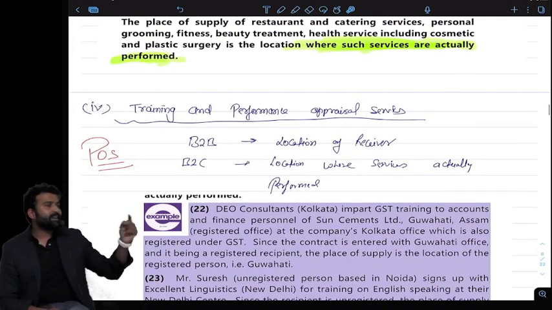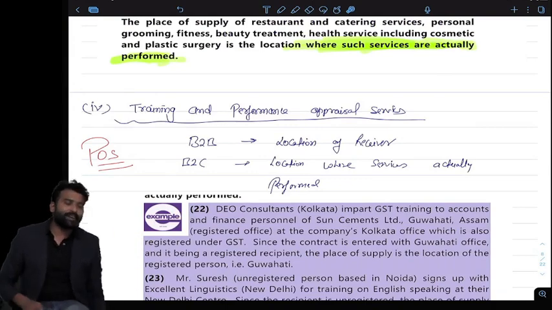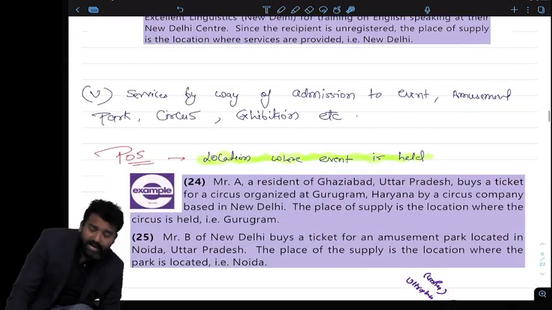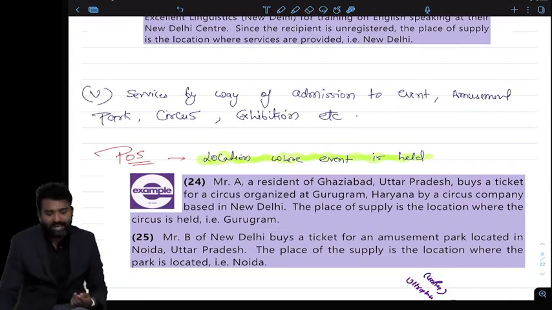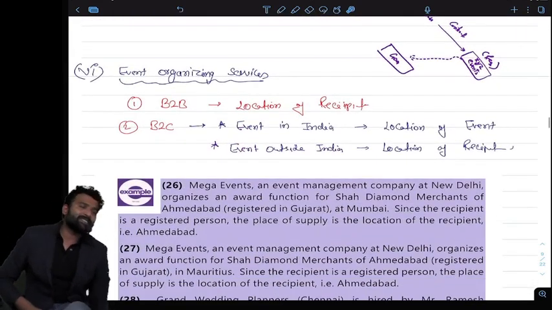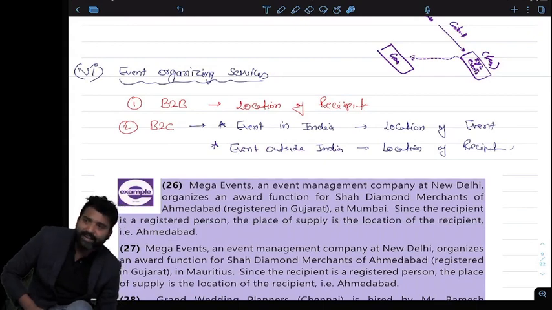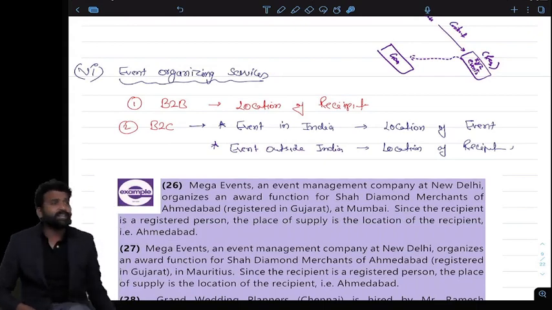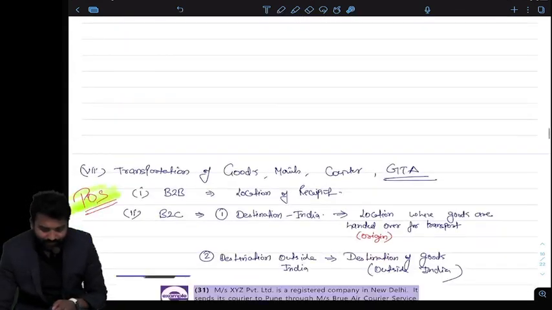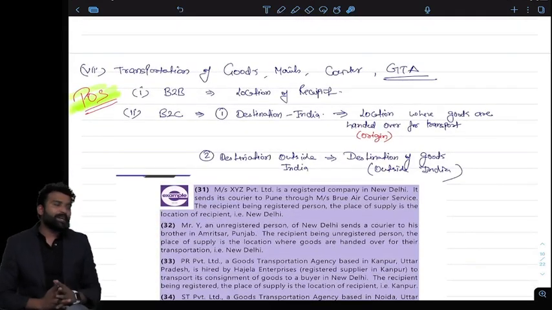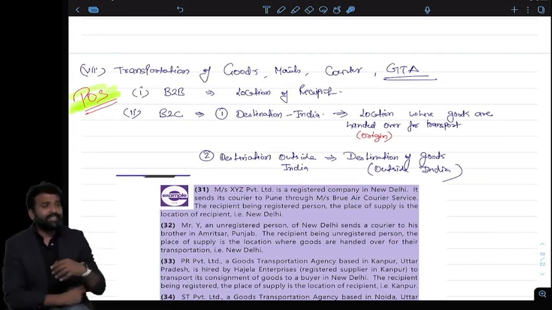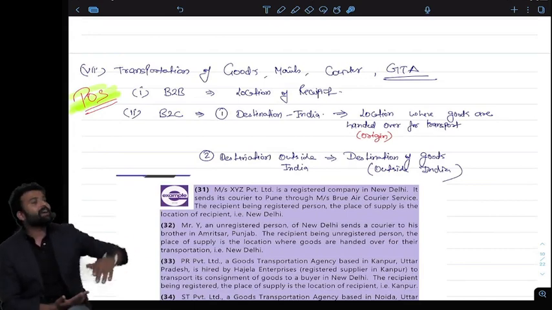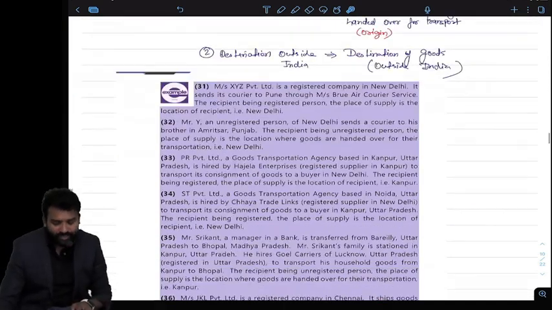Training, again general rule, but in case of B2C, where the training is actually held. Admission to event, again it's a very personal nature of service, so always where the event is held. But event organizing services: B2B general rule; B2C, if the event is in India, then the location of the event; if the event is outside India, the general rule will apply. Transportation of goods, B2B, general rule will apply. B2C, if the destination is in India, then where the goods are handed over. If the destination is outside India, then the destination of the goods.